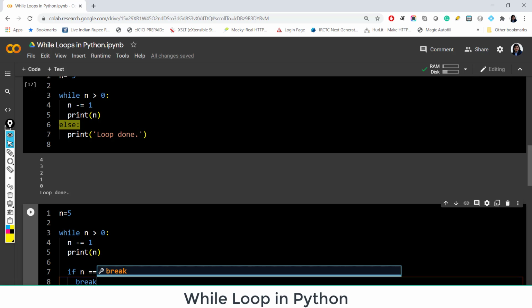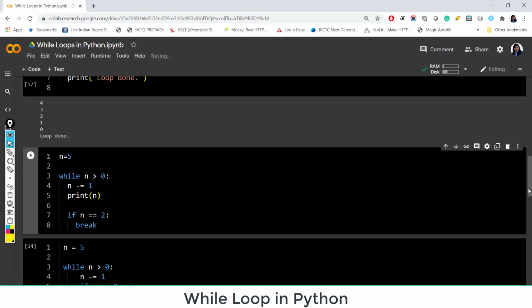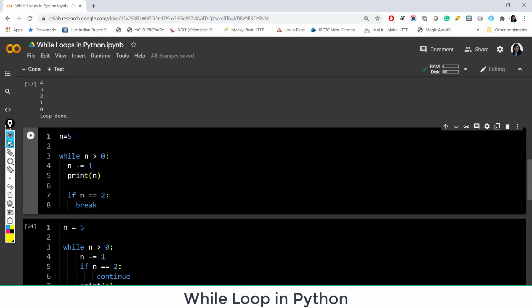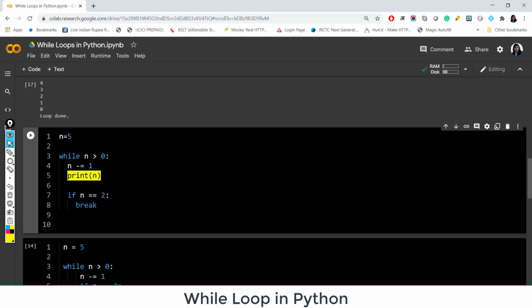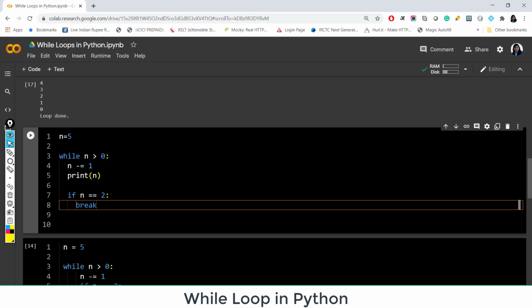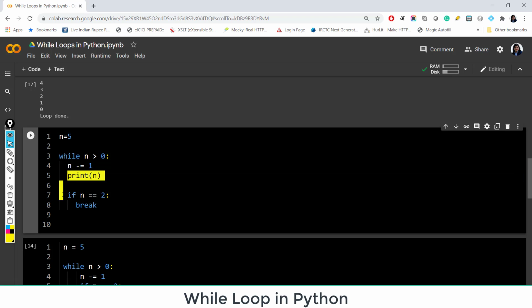And this break is for this if condition. Fine. And finally, if you want, you can do some print statement or something like that. Otherwise, you can end up with it like this. Or it's your choice if you want to print this n before this if condition, or if you want to print it after this condition. So let me put it in the last to make it more clear.